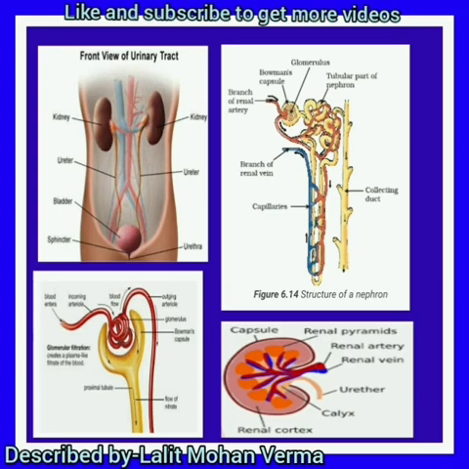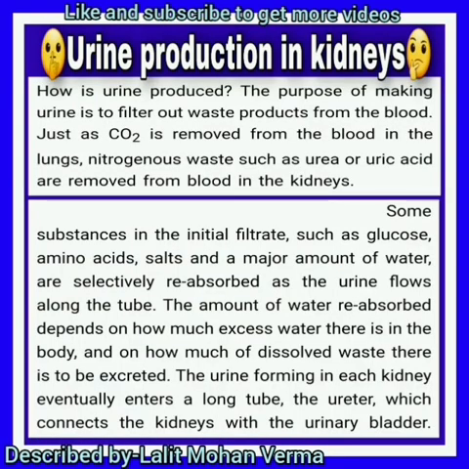And in the fourth diagram, you can see the internal structure of the kidney. The notch showing in the kidney is called the pelvis or hilum. Renal artery, renal vein, ureter are visible there.